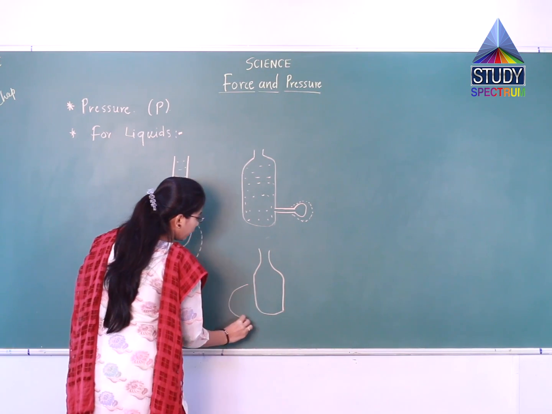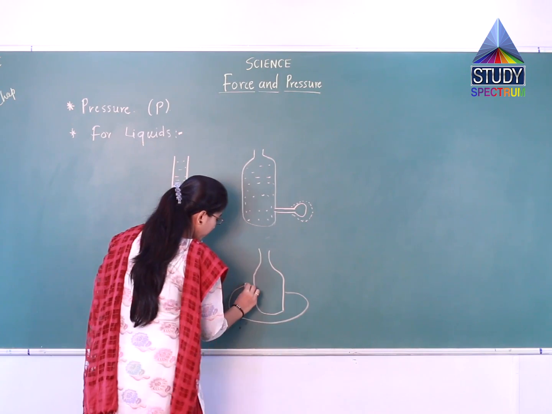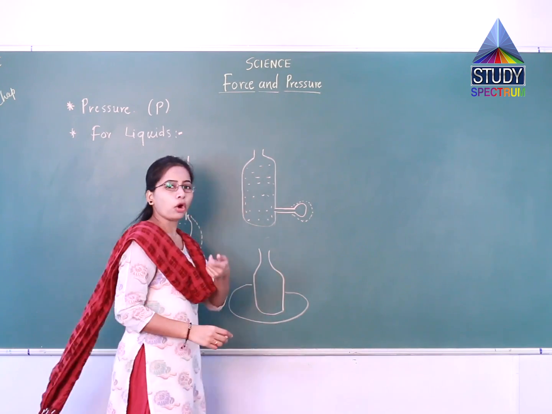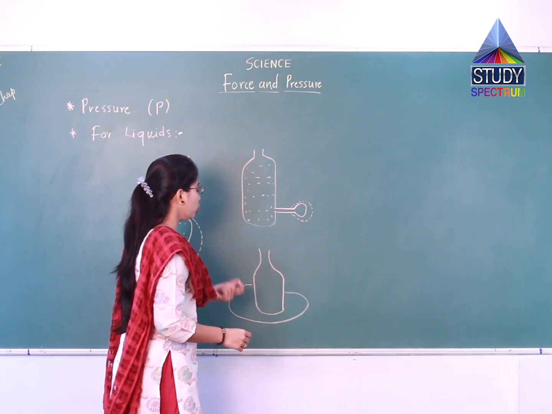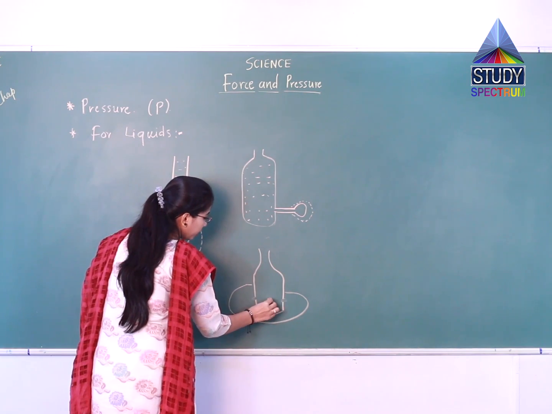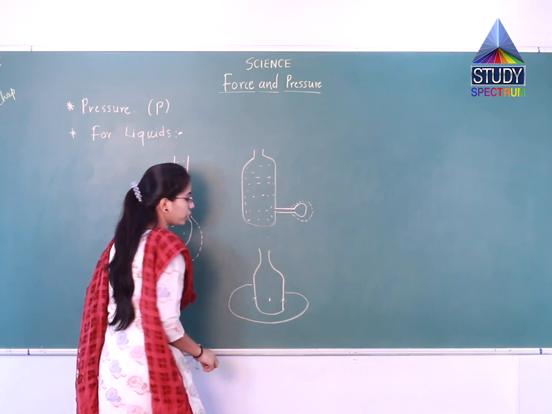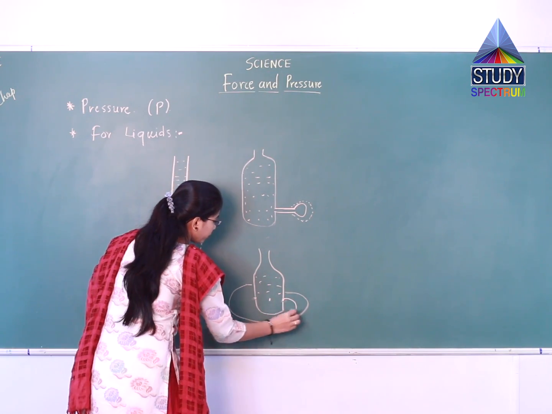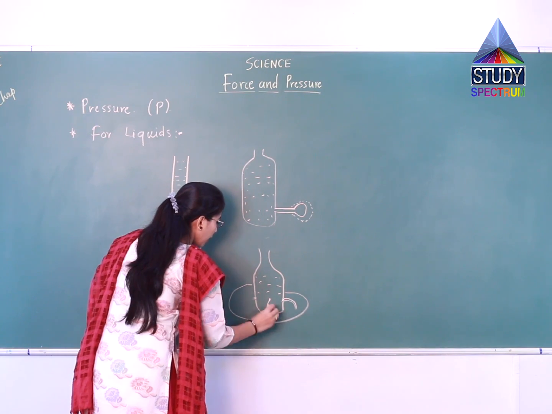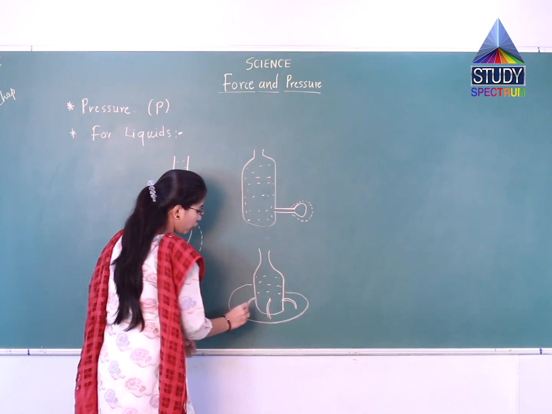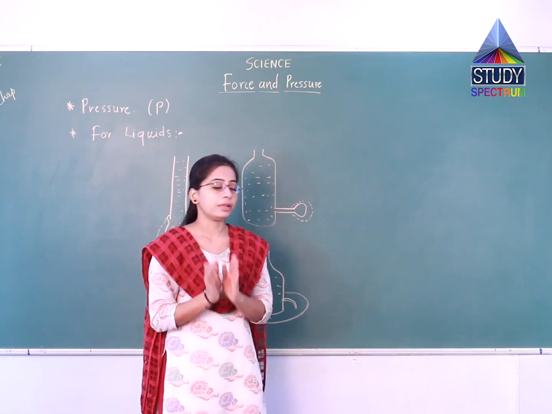Take this in a plate, and by using any hot metal tube or something, make holes like here, here and here on the bottle and pour some water. What you will observe is that water will come out like this, and the speed of the water by which it is coming out will be similar.